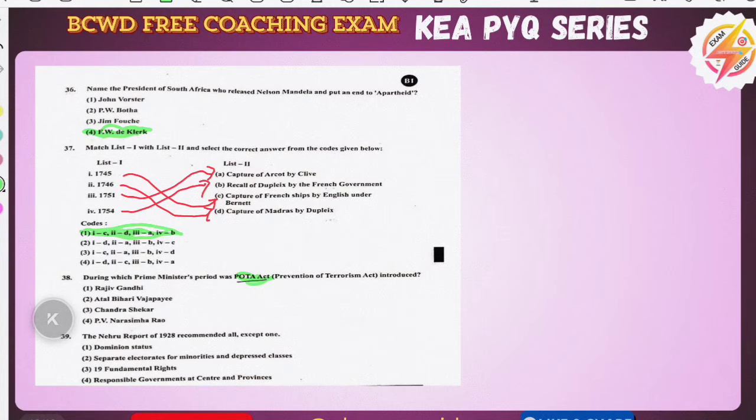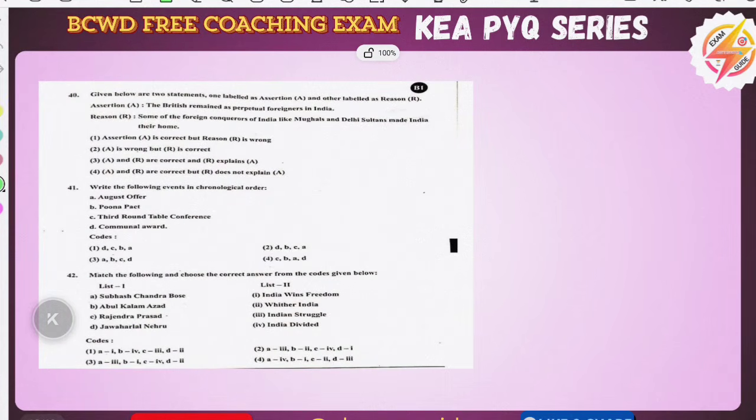POTA, the Prevention of Terrorism Act, was introduced in 2002, and at that time the PM was Atal Bihari Vajpayee. Coming to the Nehru Report of 1928, it recommended dominion status, 19 fundamental rights and responsible government, and it never recommended separate electorates for minorities and the depressed classes. So the answer for this question is the second one. Now the next questions. The British remained as perpetual foreigners in India. 100% true, and this is a correct statement.